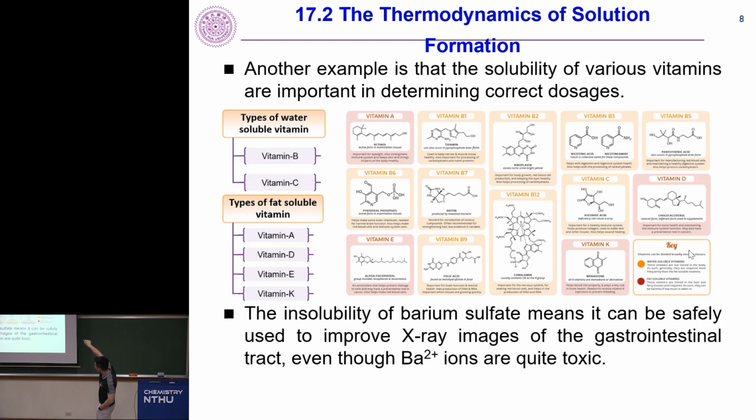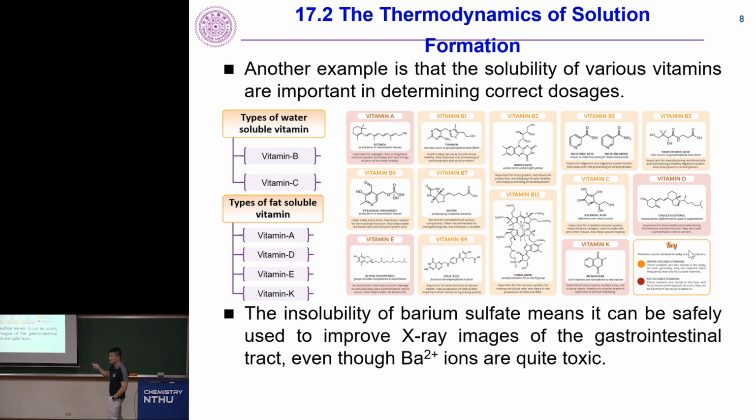Right? So you can see that vitamin A, all the ones in the red, vitamin D, vitamin E, and vitamin K. And if you already learned about intermolecular interactions, right? So if you just look at the structure, you can quickly understand why. Because these are basically aliphatic, right? A lot of CH. There's only one OH here, a lot of CH, carbonyl here, a lot of CH, right? So this only has one hydrogen bond, and the rest is not water soluble.